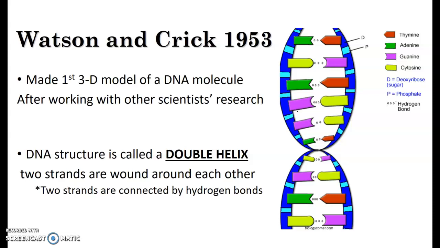So fast forward to the 1950s. Mendel started the study of genetics in the 1800s, but in the 1950s, scientists Watson and Crick won the Nobel Prize for figuring out what DNA looked like. Gregor Mendel didn't know it, but DNA is what controls genetics. After studying other scientists' research, Watson and Crick made a structural model of DNA called a double helix. A double helix basically is like a twisted ladder where two strands are wound around each other. And what holds the strands together are hydrogen bonds.